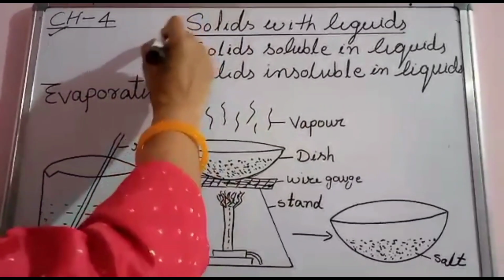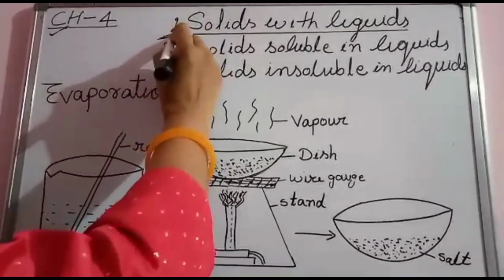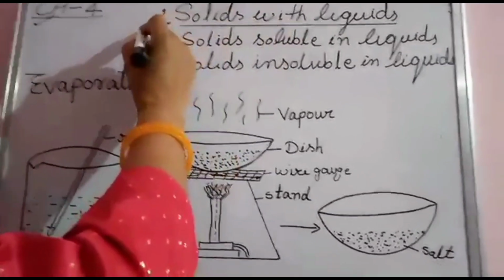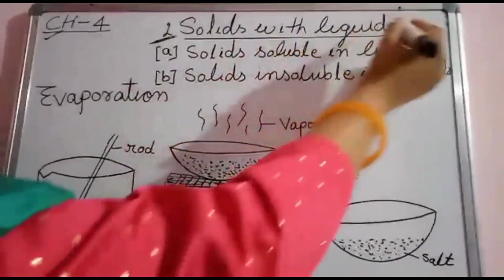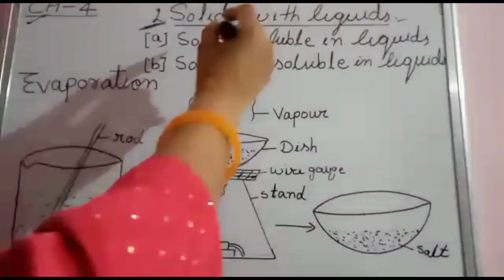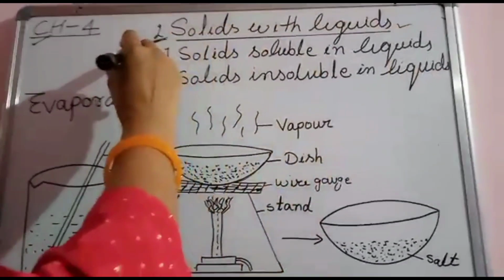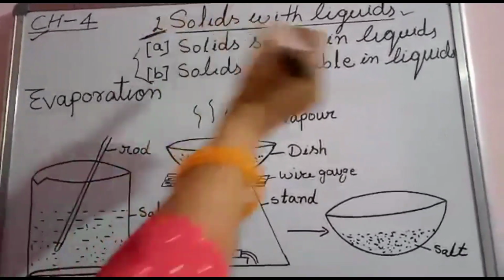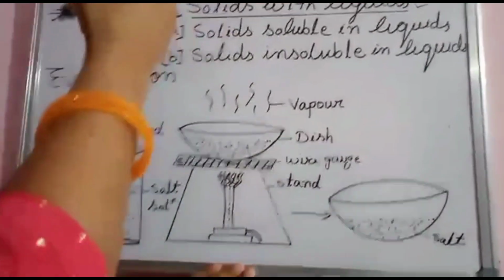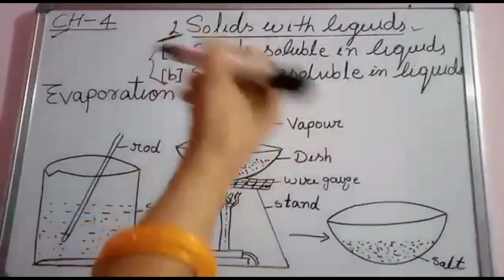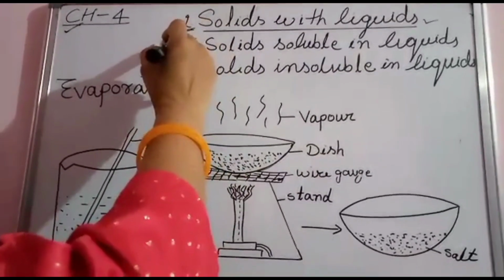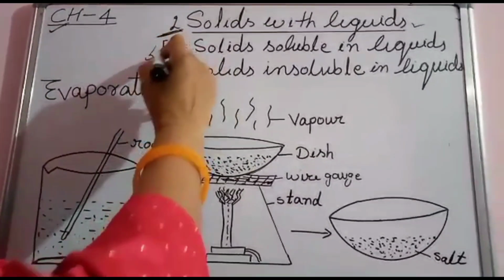I have written the second type of mixture. The first type of mixture was solid with solid, but the second type of mixture is solid with liquids. Now this solid with liquid is divided into 2 subcategories, because not all solids are soluble in liquid. So this topic is again subcategorized into 2 categories.